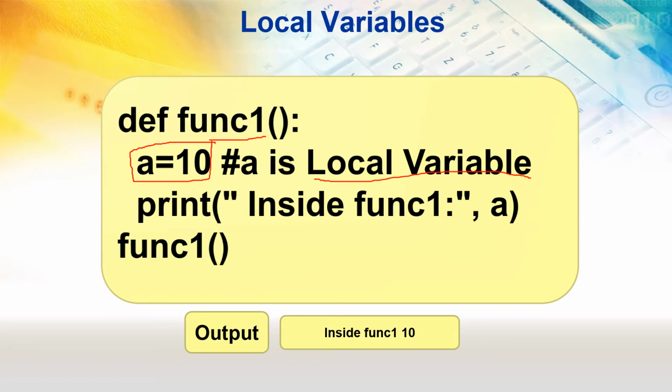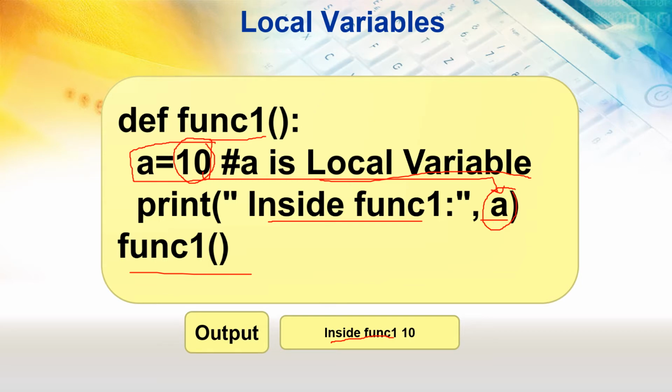Okay, if I print this value, and I'll say inside function1 a, it means this value should come here, and I will call my function. What would be the output? So the output would be inside function1, and this a will access the value from here.